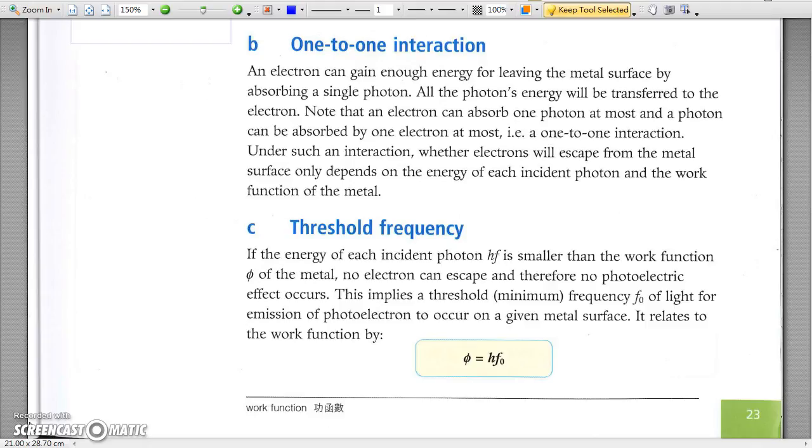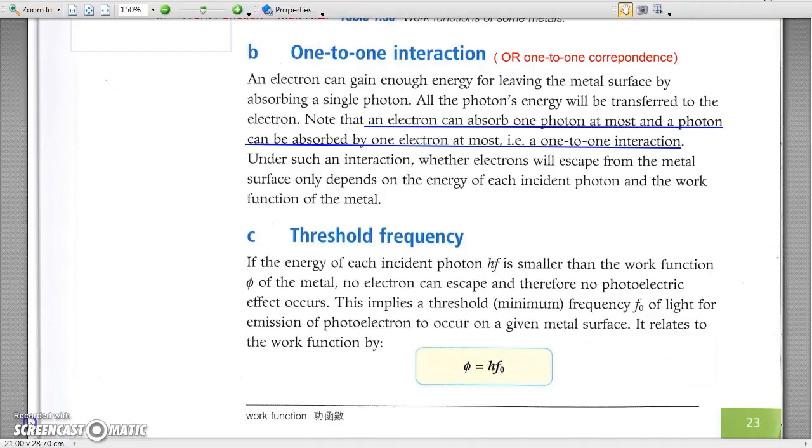B. One-to-one interaction. The energy of a photon can only be absorbed by one and only one electron. Alternatively, an electron can only absorb energy from one and only one photon. This is called one-to-one correspondence.